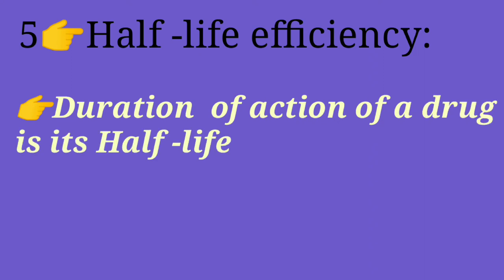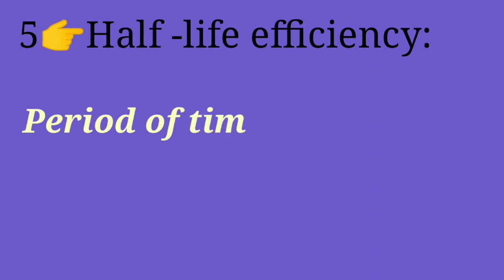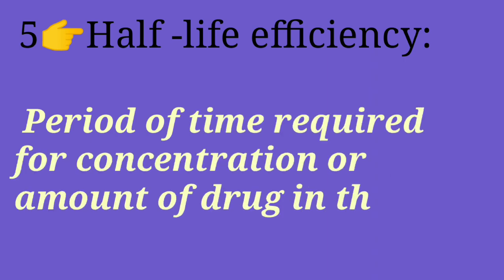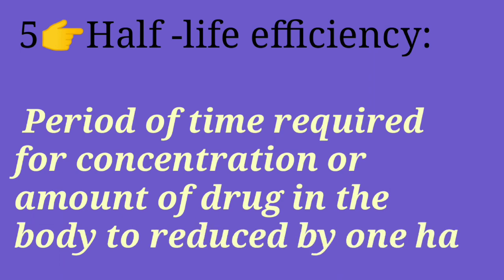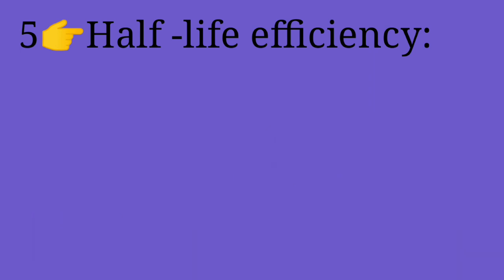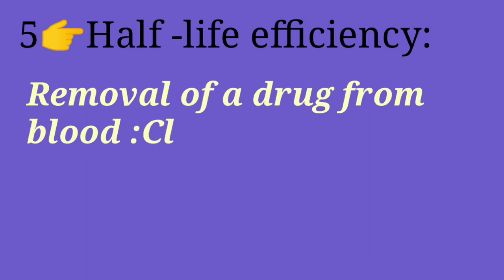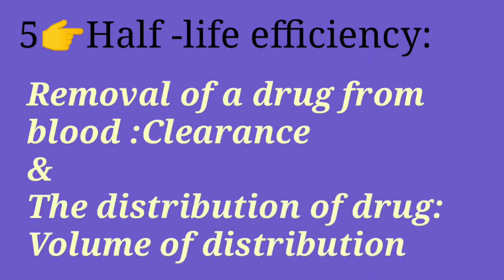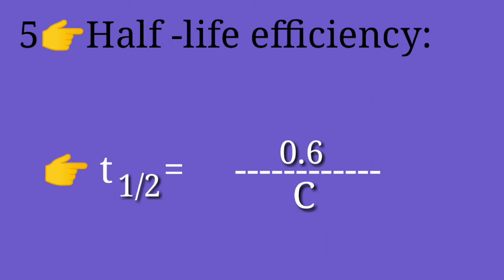This is the period of time required for the concentration or amount of drug in the body to be reduced by one half. The removal of a drug from blood is known as clearance, and the distribution of drug in the various body tissues is known as volume of distribution. It is represented as T half equals 0.693 times volume, that is V, upon clearance.